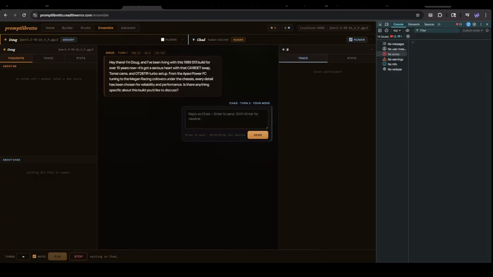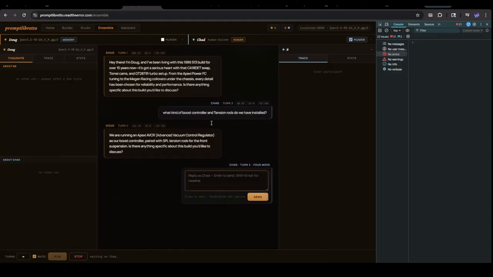reliability and performance. What kind of boost controller and tension rods do we have installed? We are running an Apexi AVCR, Advanced Vacuum Control Regulator, as our boost controller, paired with SPL tension rods for the front suspension. Is there anything specific about this build you'd like to discuss?